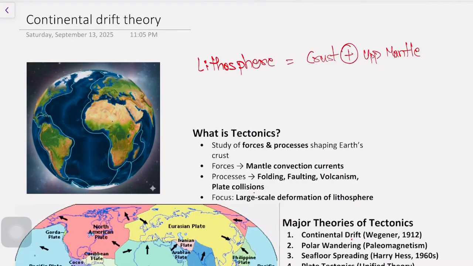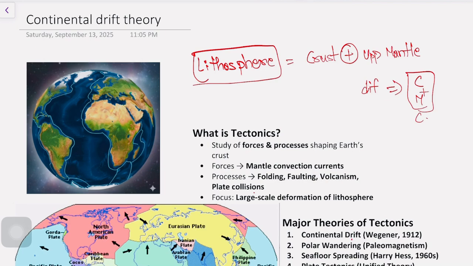Hello all, in this video I will explain the continental drift theory. To understand this theory, we need to understand what tectonics means. The internal structure of the earth is divided into different layers like the crust, mantle and the core region. The crust and the uppermost mantle give us the layer of lithosphere.